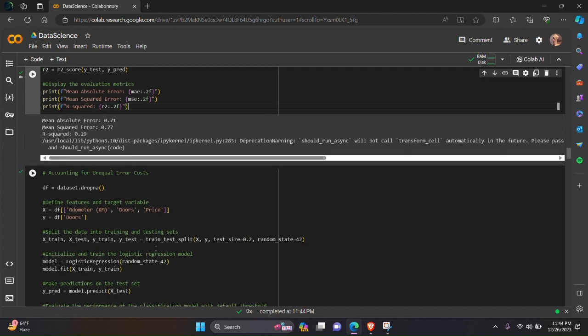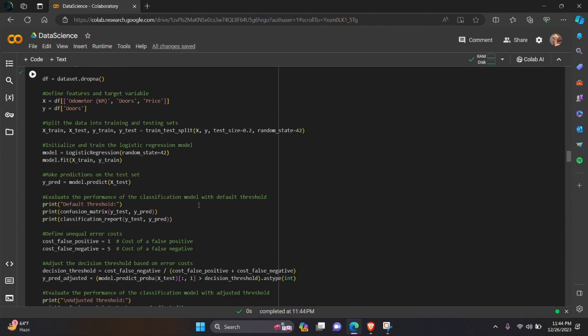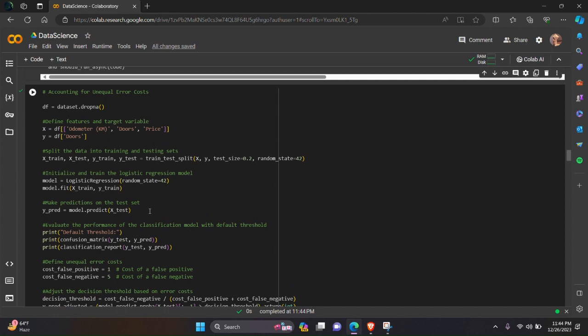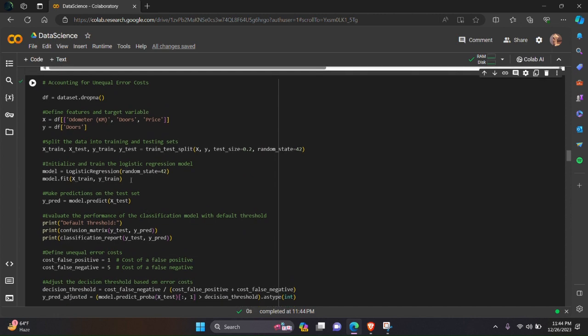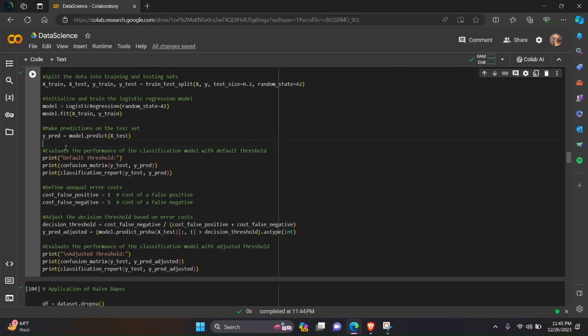Next we need to do accounting for unequal error cost. Here also first we will perform the train and test split. We will see the prediction, then we will evaluate the performance of the classification model with the default threshold.